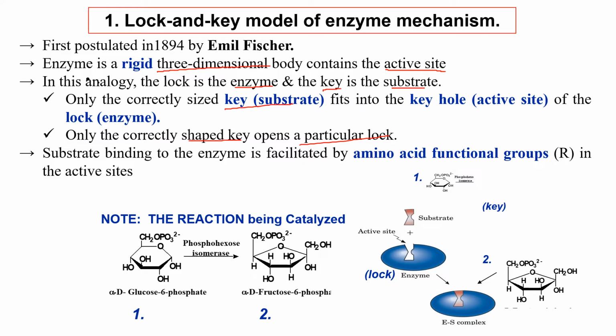So only when the enzyme and the substrate are complementary do they fit each other and bind with each other. Substrate binding to the enzyme is facilitated by amino acid functional groups in the active site. Substrate is binding with the enzyme active site. This structure shows this is the substrate and this is the active site of the enzyme. They fit like a lock and key. The enzyme is the lock and the substrate is the key.